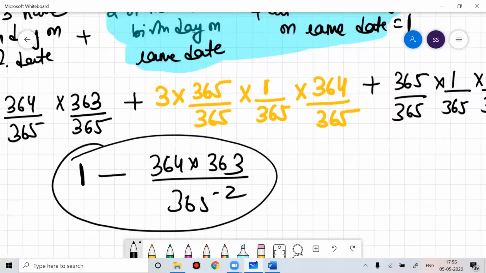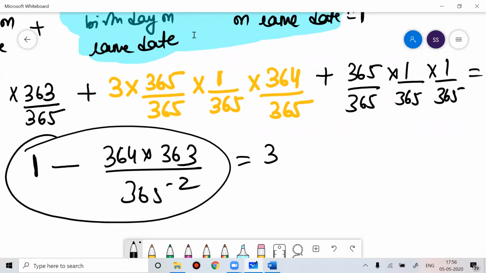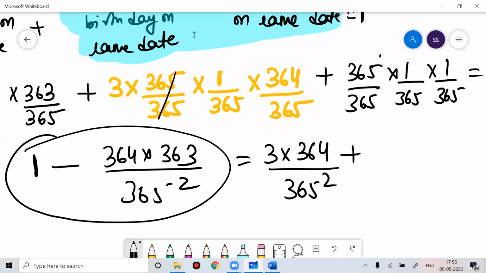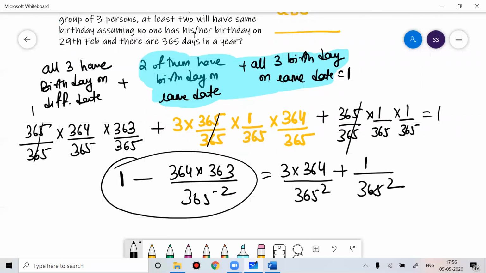Or you can answer this also: 3 into 364 by 365 square, plus this is 1 only, so 1 by 365 square. You can check this. Your LHS should be equal to RHS, or if you do the total sum of this, you should get equal to 1.